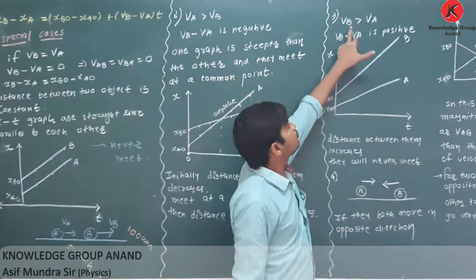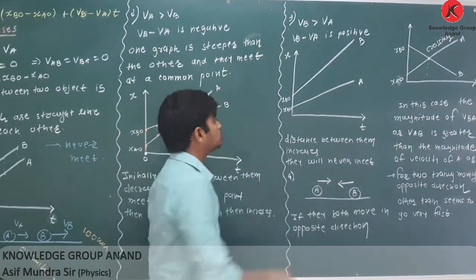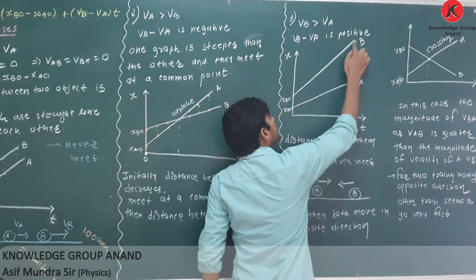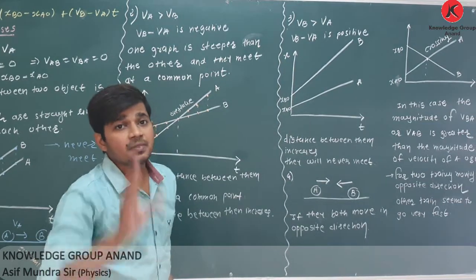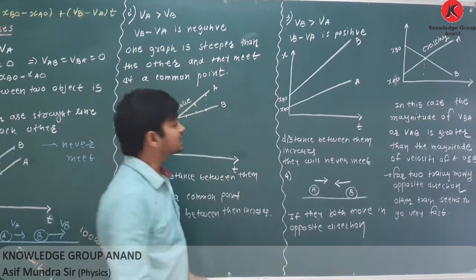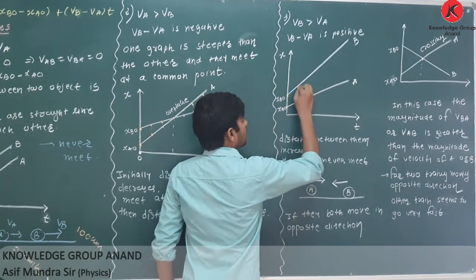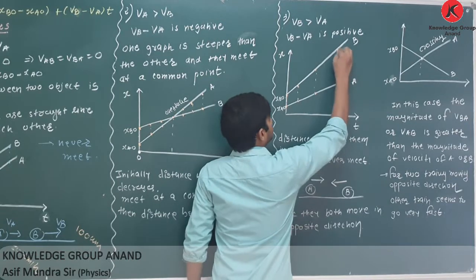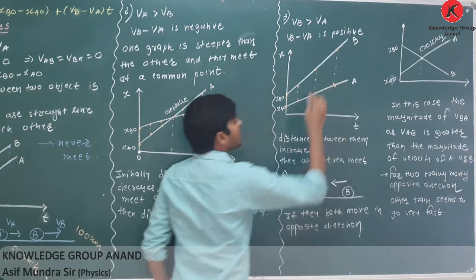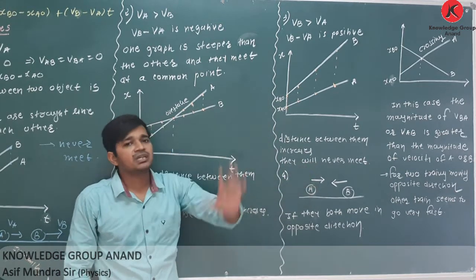So see, if VB is greater than VA, it means the slope of graph B is more than the slope of A. Then from the graph you can say initially the distance between them is less, then the distance between them increases, and they will never meet.